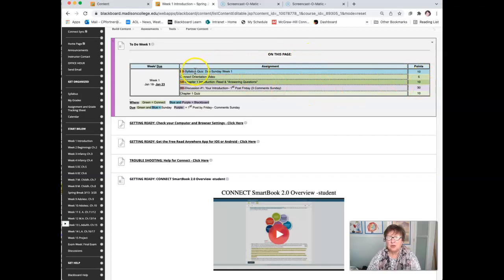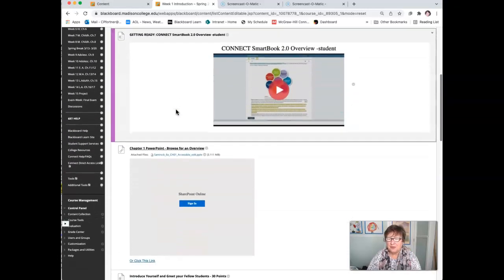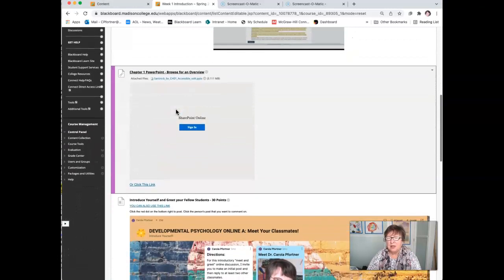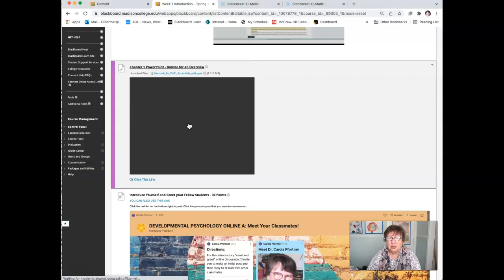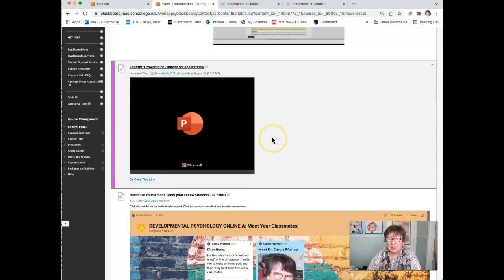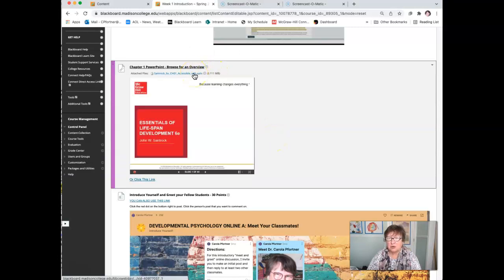This is color coded. Blue means that is an individual assignment. Green is actually on Connect, and I'll show you that in a moment. And then these purple ones are in Blackboard, and so those are usually discussions. And here's a little information that tells you how. And if you click down here, you can see the PowerPoint. You usually have to sign in to get them, but you can also just download them if that's a problem, and you can watch them right in here.